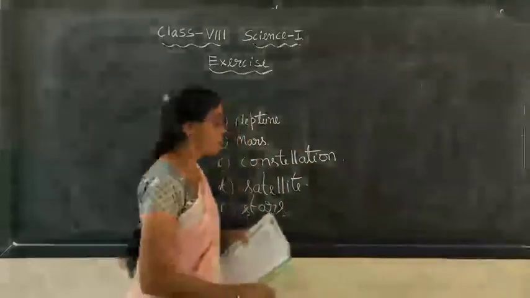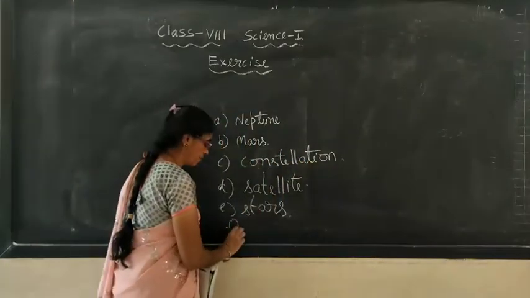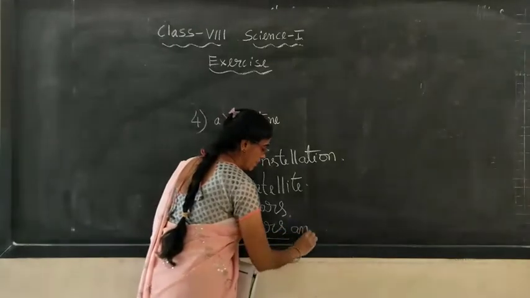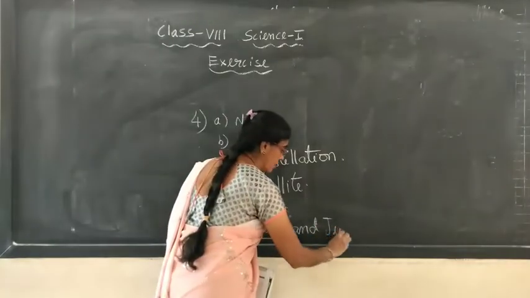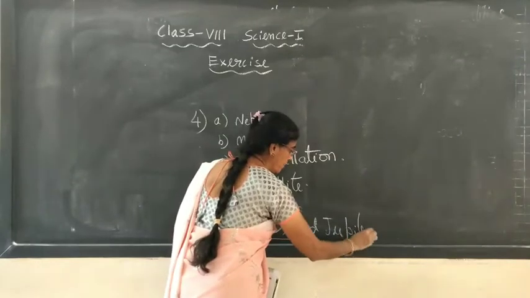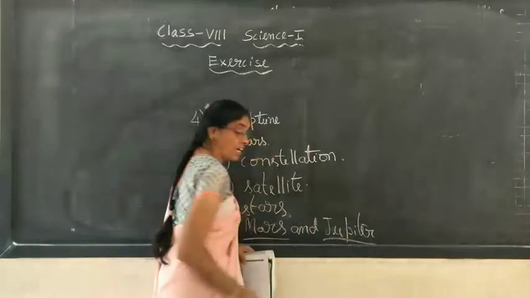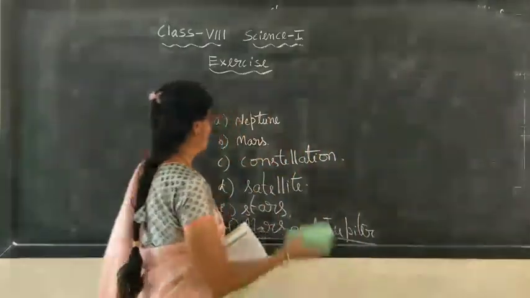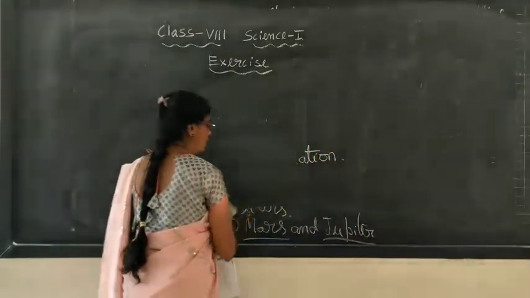It is Mars and Jupiter. Mars, and the next planet's orbit is Jupiter. Between these two you can observe the asteroid belt. Okay. So that is the answer for the fourth one.